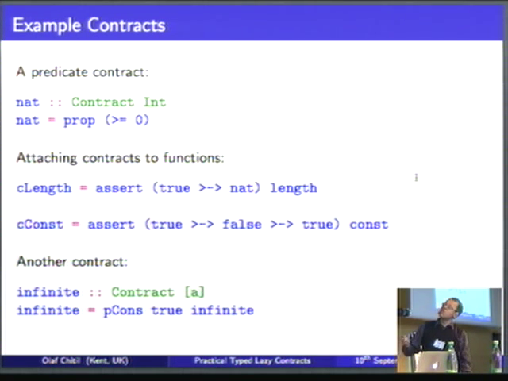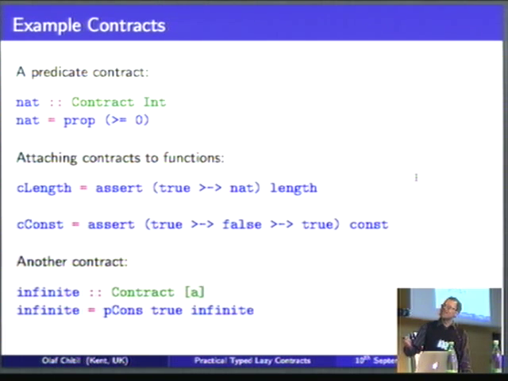Looking at a slightly bigger example here, we might, for example, want to say that the length function has a contract, so that as a result the length function always returns a natural number, not any kind of integer. True is a contract which is always met. That is quite convenient if you don't want to say anything specific there. True always holds. And if you introduce true, immediately the question comes up, what about the opposite, a contract that is never met?